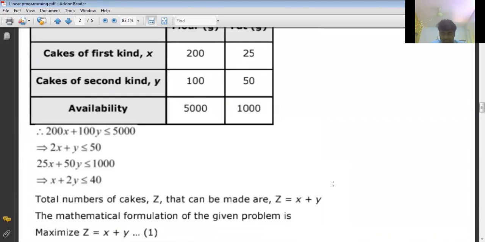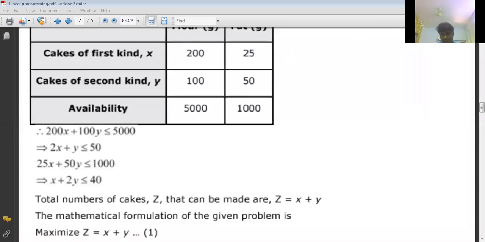So within that, less than or equals to 5000. So from that we can take 100 common, 100 twos are 200, 100 ones are 100, 2x plus y less than or equal to 50. Okay, so this is first inequality. Second inequality, 25x plus 50y less than or equals 1000. So from that we can take 25 common. So like this we'll get inequality. These two are constraints.